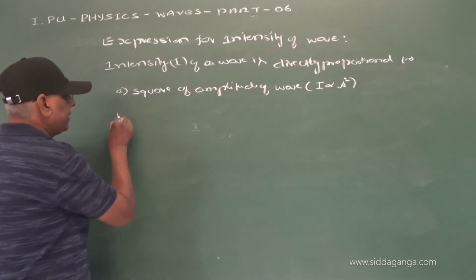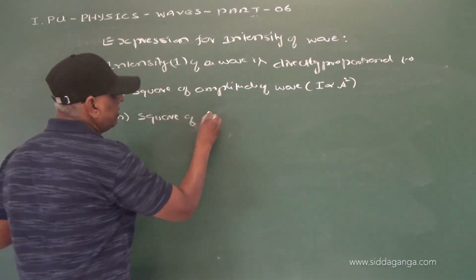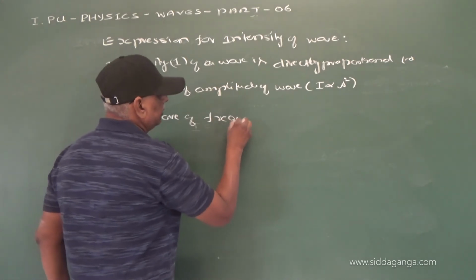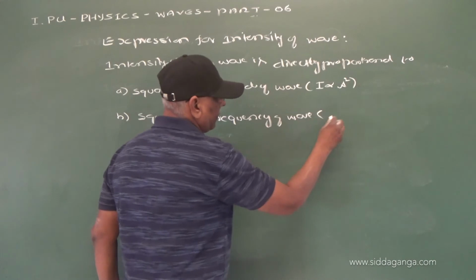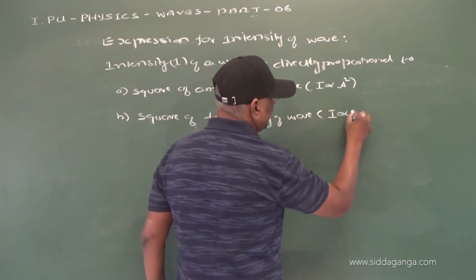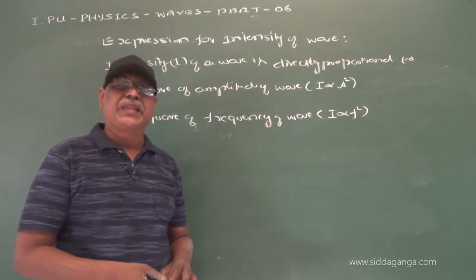Now B: intensity is directly proportional to the square of the frequency of the wave.